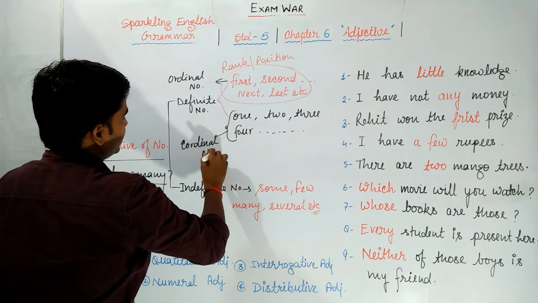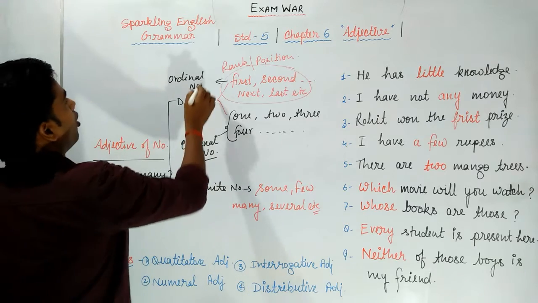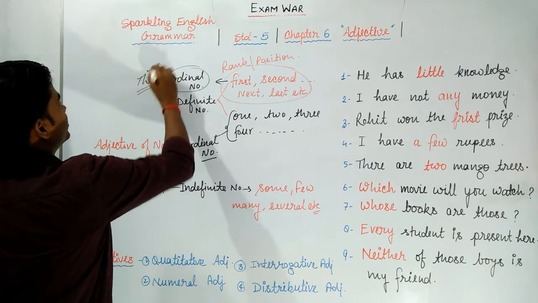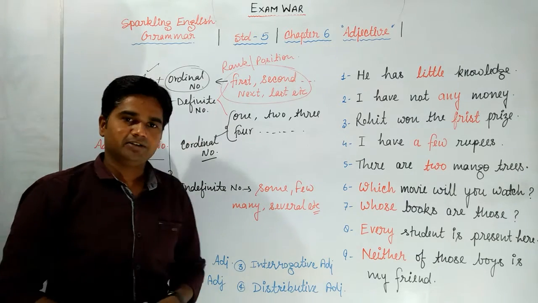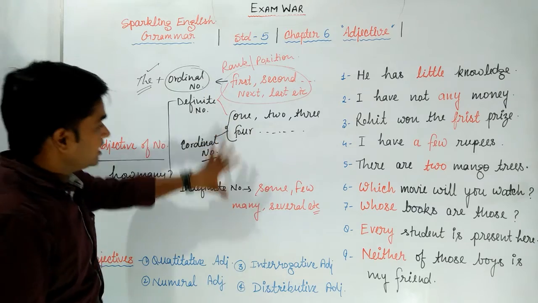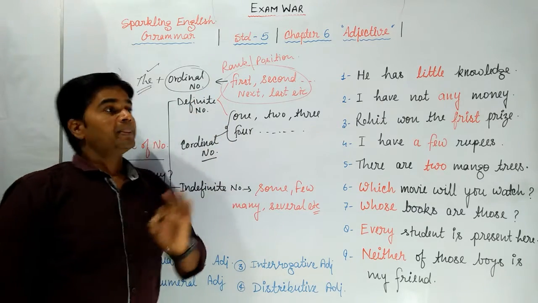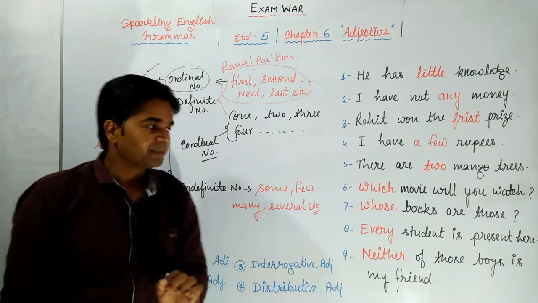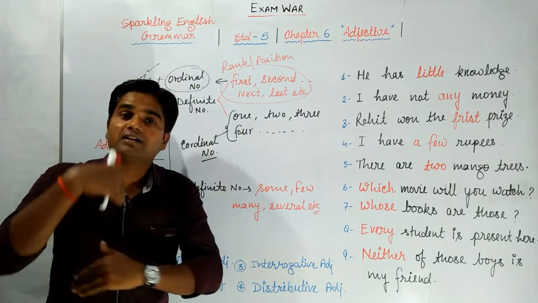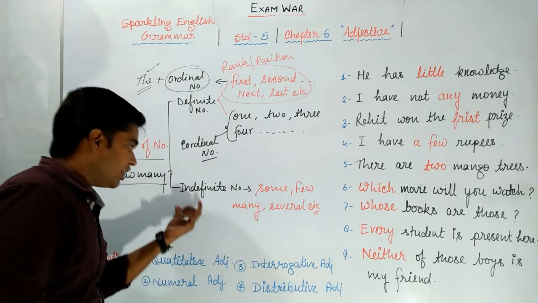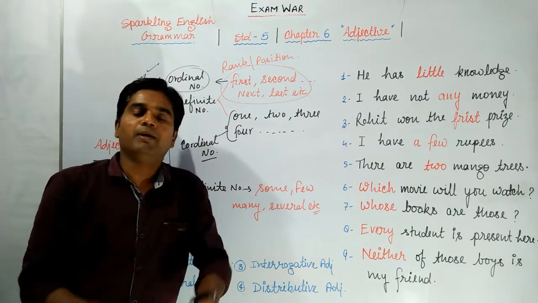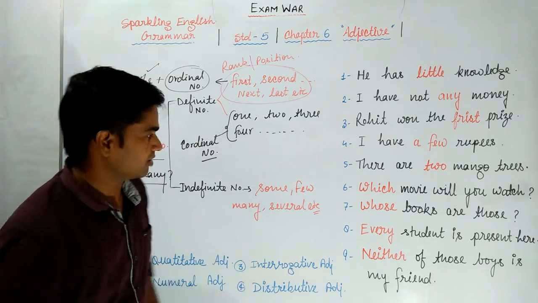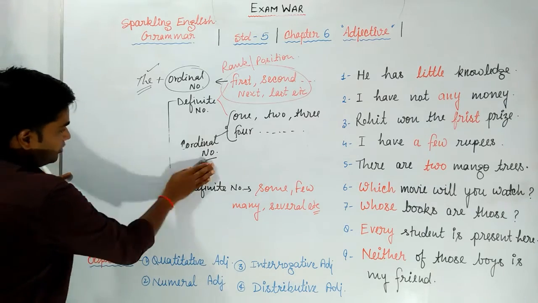One more thing, dear students, an ordinal number always takes the article "the" before it. So I think, dear students, you got these types of adjectives very clearly. An ordinal number tells us the rank or position of a noun, and a cardinal number tells us the exact number of a noun. But indefinite number adjectives tell us a number, but that number is not exactly confirmed. How many? That is not confirmed. So I think you got this point very well.